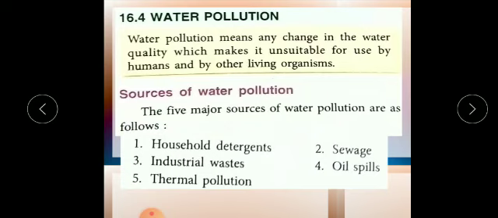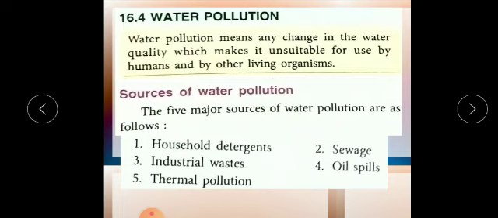Children, around 75% of the earth's surface is covered with water, and water is very precious to us. Without water we cannot survive, so we should personally take care to protect our environment from these types of pollution.